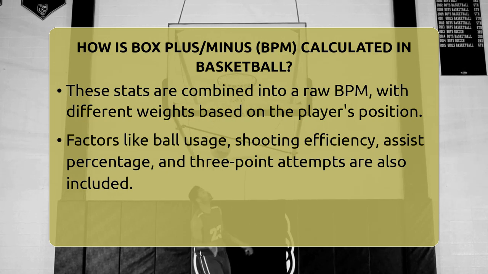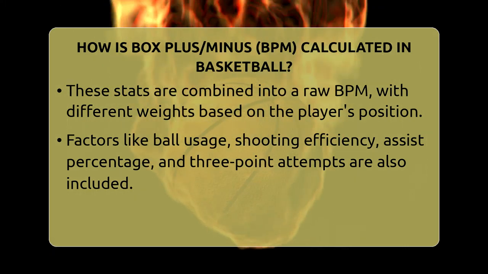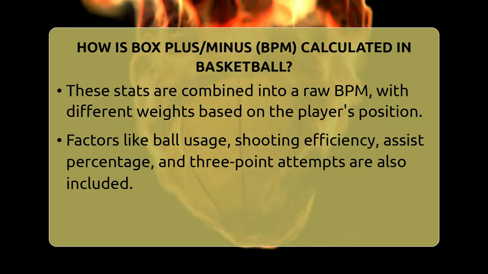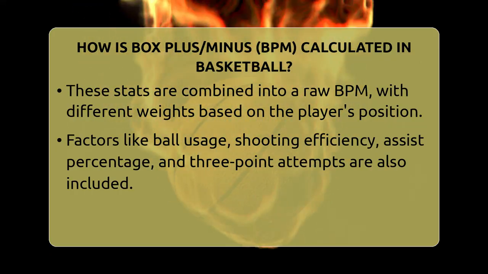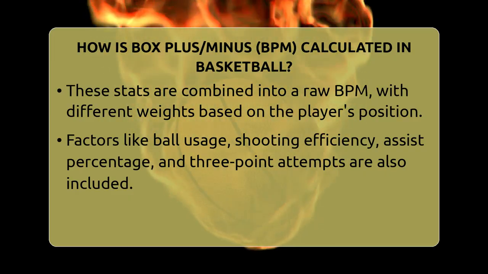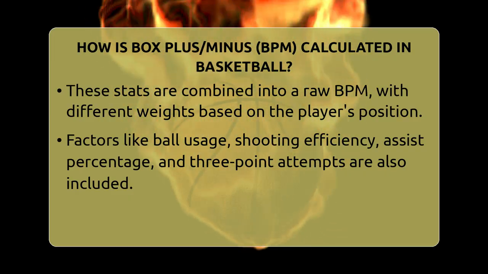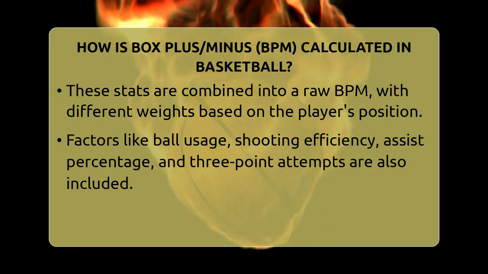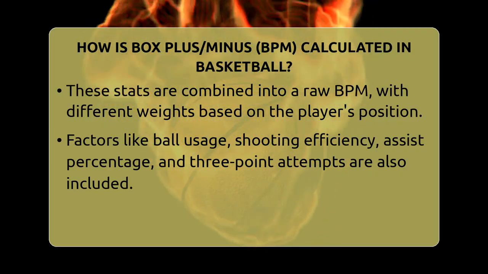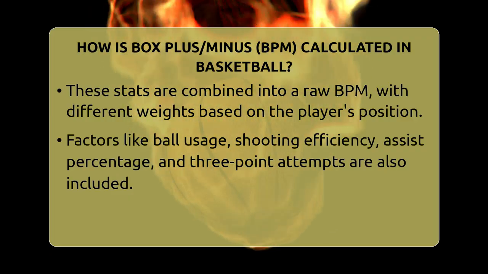Offensive box plus minus looks at how well a player scores, assists, and creates offense. Defensive box plus minus estimates how good a player is at stopping opponents based on steals, blocks, defensive rebounds, and fouls. Since defensive stats are less complete, defensive box plus minus isn't as precise but still offers useful info.